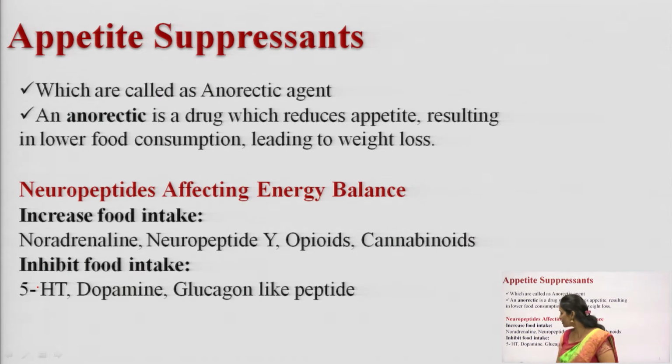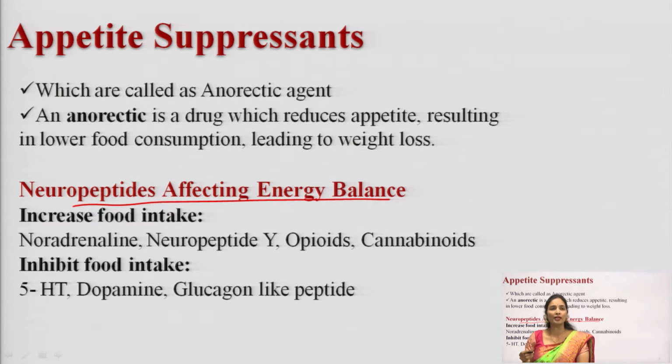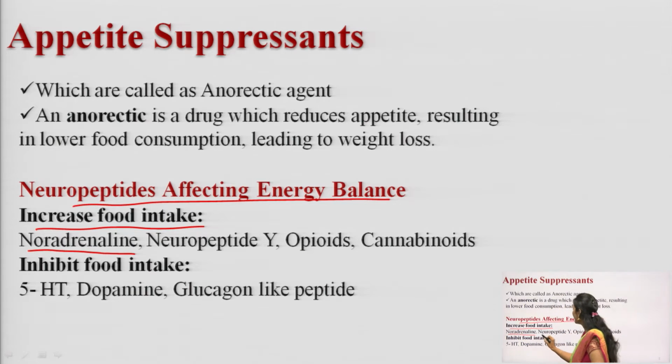Here you can see the neuropeptides affecting energy balance. Through this energy balance, there are some drugs which can increase the food intake and some drugs which can inhibit the food intake. Let me discuss which drugs will increase the food intake and which will decrease it. The first one is increase in food intake. These are the drugs which will increase the food intake, like noradrenaline, neuropeptide Y, opioids, cannabinoids.